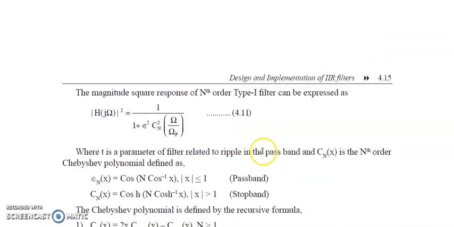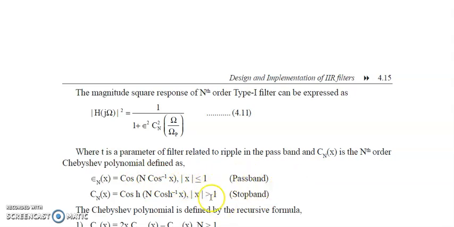And the magnitude squared response of nth order type 1 filter can be expressed as mod H of j ohm square, which is equal to 1 divided by 1 plus epsilon square Cn square of ohm by ohm P. It is quite similar to Butterworth filter, but epsilon square is multiplied and Cn square is multiplied. So where Cn is Chebyshev polynomial. So Cn(x) can be written as cosh of n cosh inverse x, where mod x is greater than 1. It can be written as cos of n cos inverse x when mod x is less than 1.